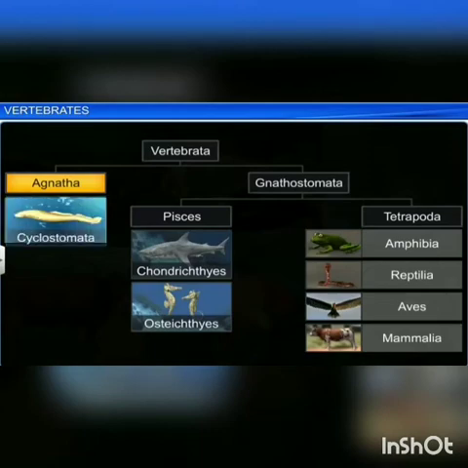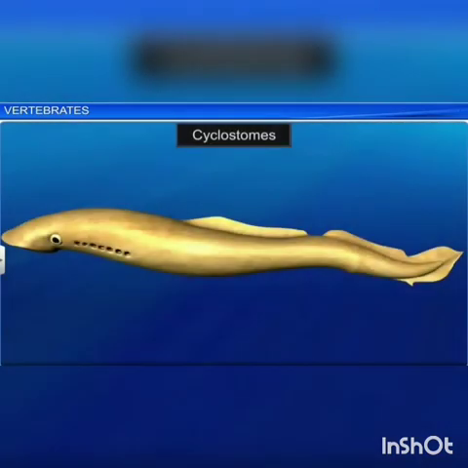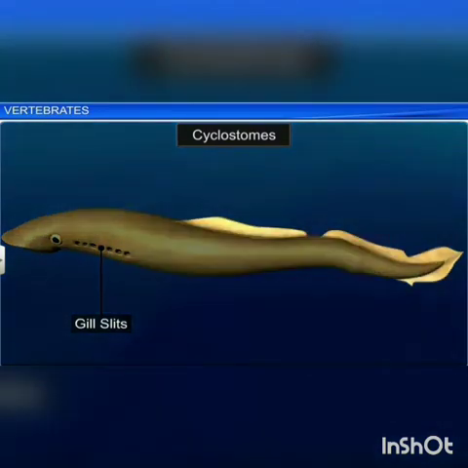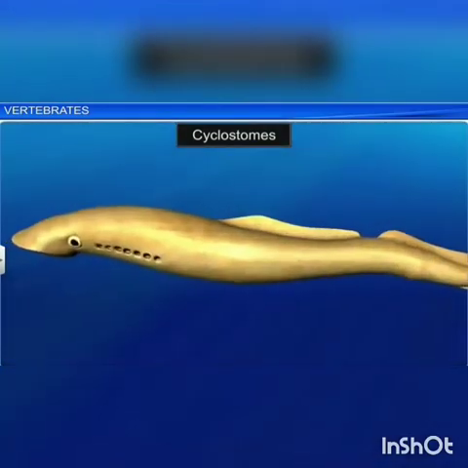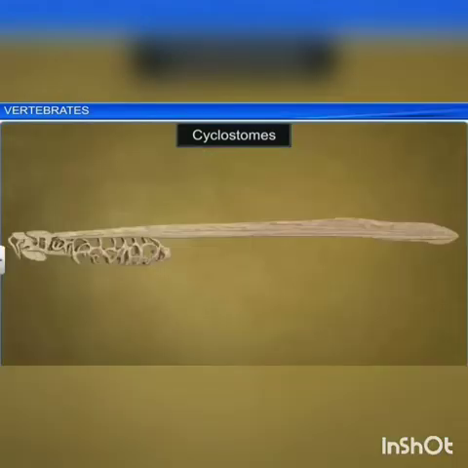First is class Cyclostomata. Cyclos means circle, stomata means mouth. All members of Cyclostomata are primitive, poikilothermic, that means cold-blooded, jawless aquatic vertebrates and are ectoparasites on some fishes. Body is slender and eel-like, bearing 6 to 15 pairs of gill slits for respiration. The mouth is circular without jaws and suctorial.